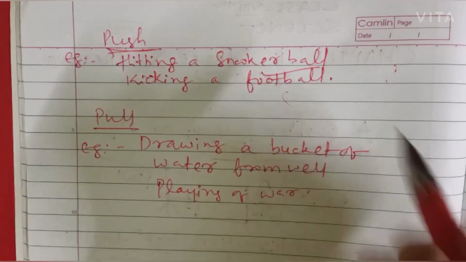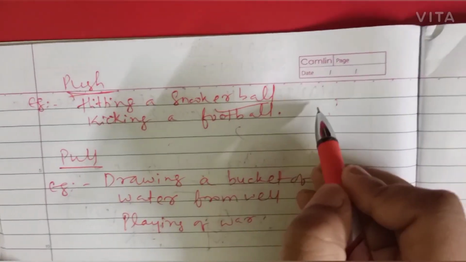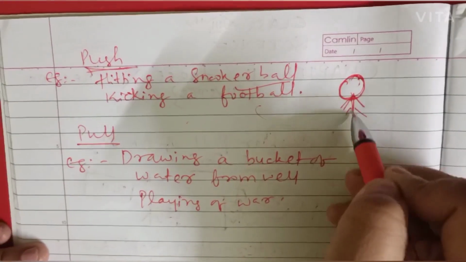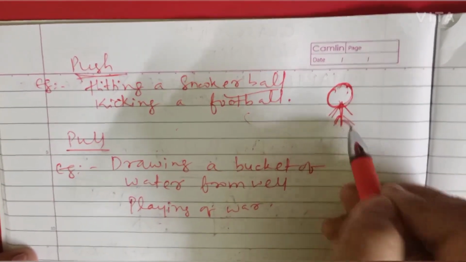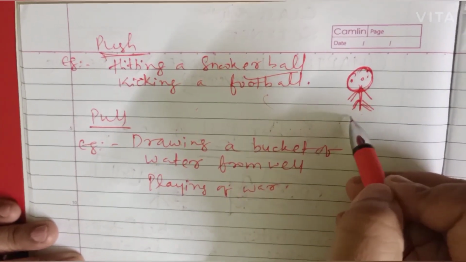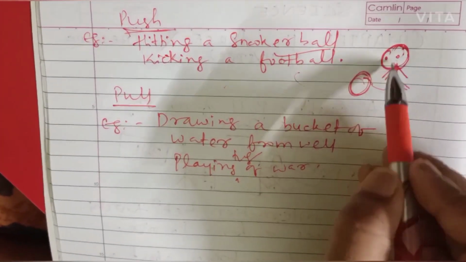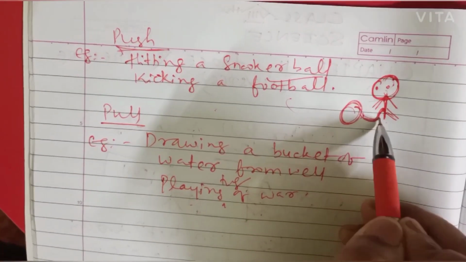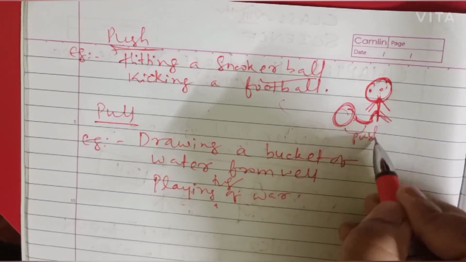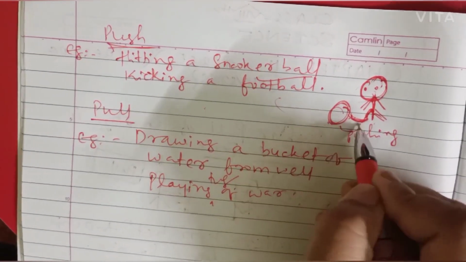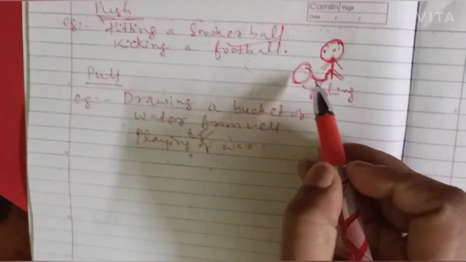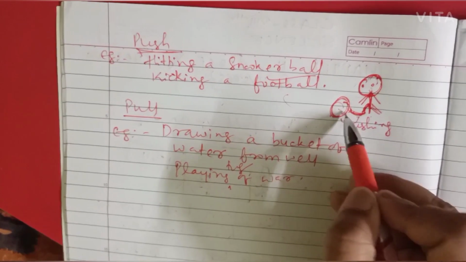If I explain these examples diagrammatically, suppose Ravi is a boy. Like this is COVID time, most of the people must not be going out to play football, right? Suppose Ravi is trying to kick the football, that means he is pushing the ball. That means here the force is exerted away from the body.